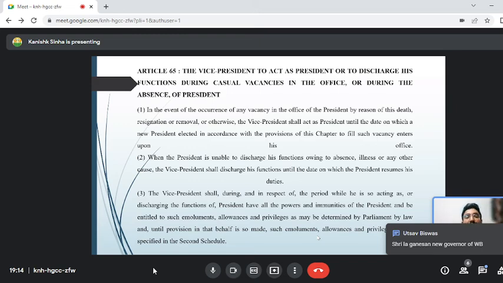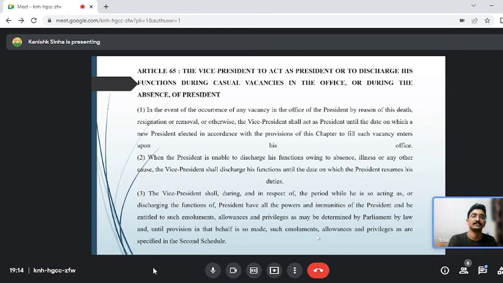Sri La Ganeshan. Very good, Utsav. You have to remember, guys, this is a very important thing that you should know. La Ganeshan is the governor of West Bengal. So not only in case of death, resignation, removal, or otherwise, but even when the president is ill, or for any other reason is out of the country or absent. For example, President Draupadi Murmu has gone to Sri Lanka for a meeting with Sri Lanka. We will develop things there.